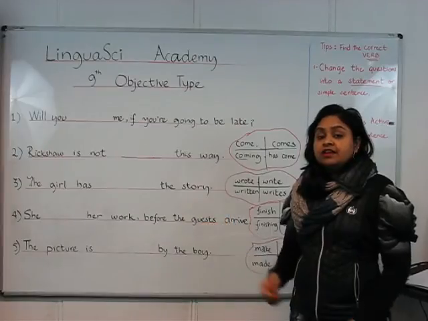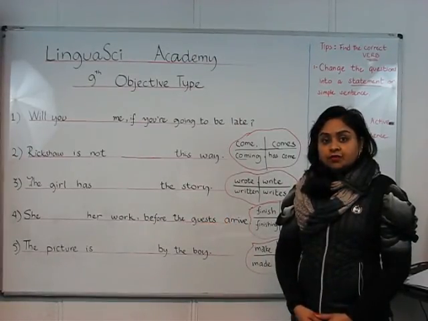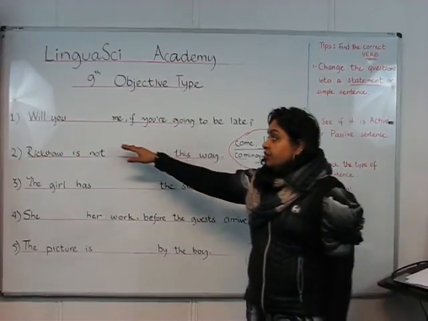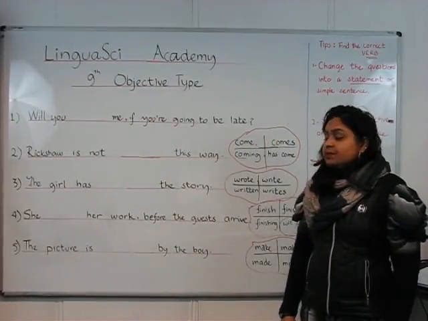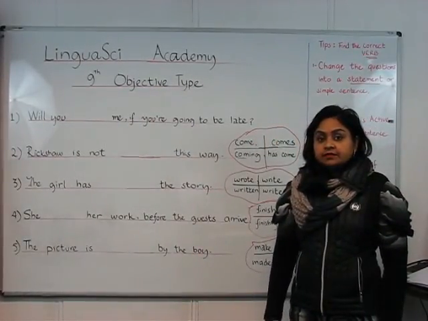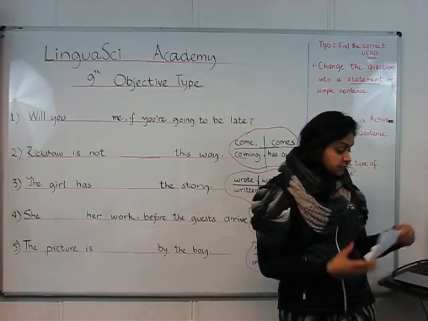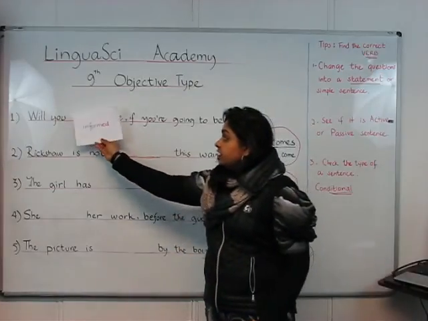How to choose the correct form of a verb without having extensive knowledge of English tenses. Now, the first question is, will you dash me if you're going to be late? This is a question form and we are given 4 options to fill that with.